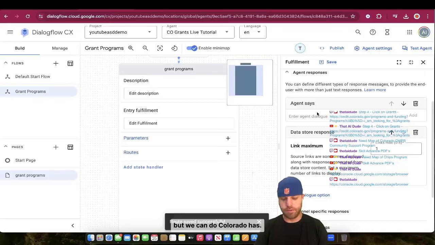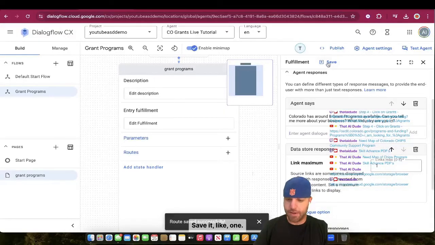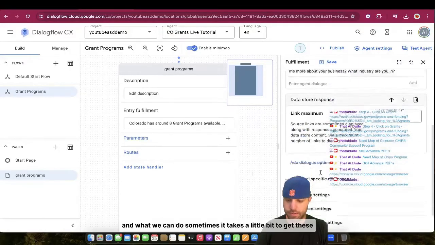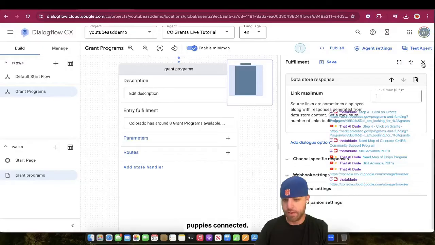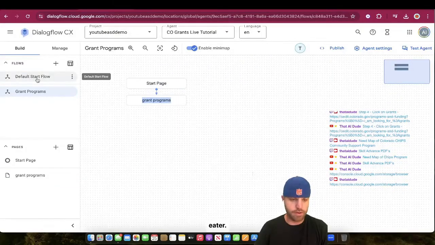But we can do: Colorado has around, I think it was 8 grant programs available. Can you tell me more about your business? What industry are you in? Okay, save it, link 1, that's fine. And sometimes it takes a little bit to get these puppies connected. You gotta fire them up like a 2-stroke weed eater.